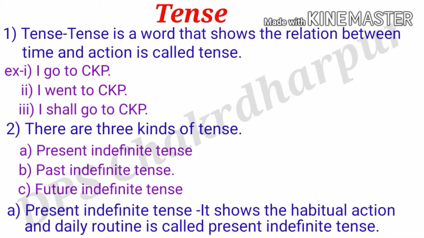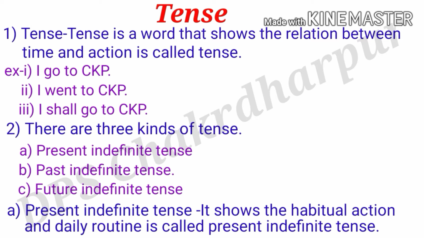Welcome back, students. So here is your tense. So let's see its definition. My dear friends, what is tense? So let's read this one. Tense is a word that shows the relation between time and action. So my dear friends, let's see the examples. Here is your first example: I go to CKB, and the second example, I went to CKB, and the third example, I shall go to CKB. So my dear friends, these sentences are showing the relation between time and action, which is called tense.